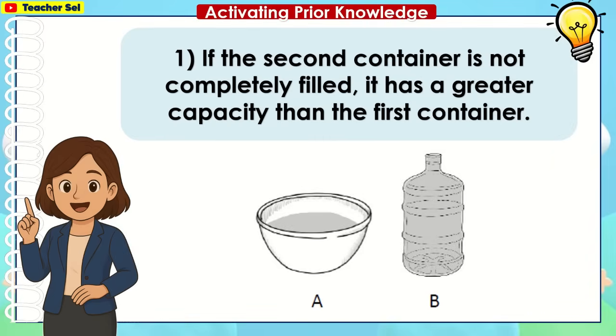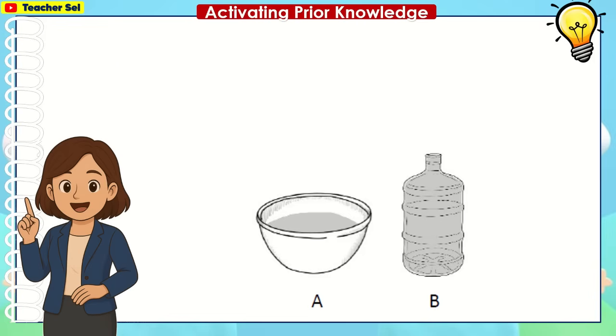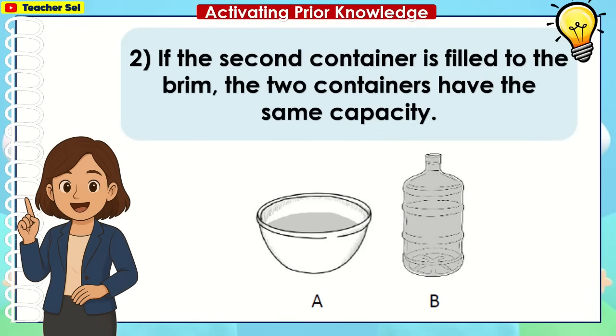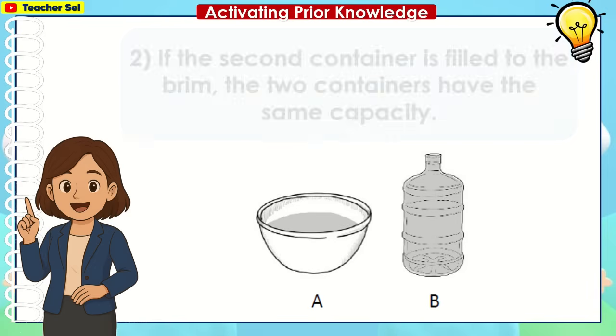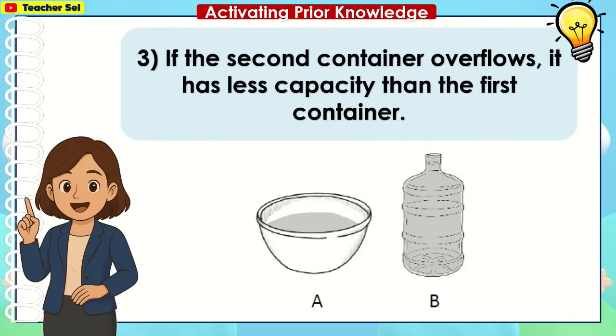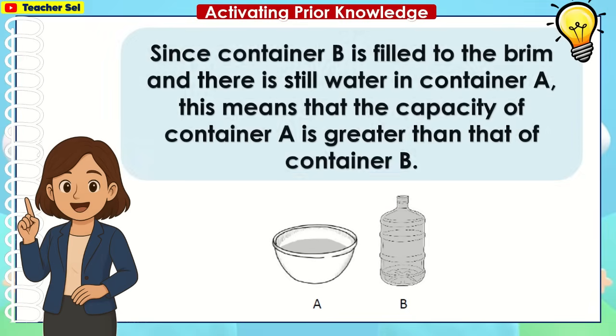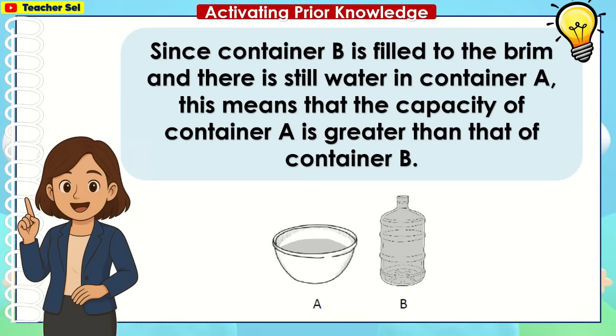If the second container is not completely filled, it has a greater capacity than the first container. If the second container is filled to the brim, the two containers have the same capacity. If the second container overflows, it has less capacity than the first container. Since container B is filled to the brim and there is still water in container A, this means that the capacity of container A is greater than that of container B.